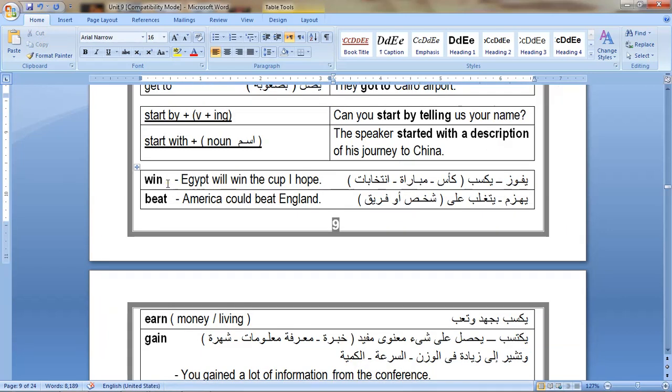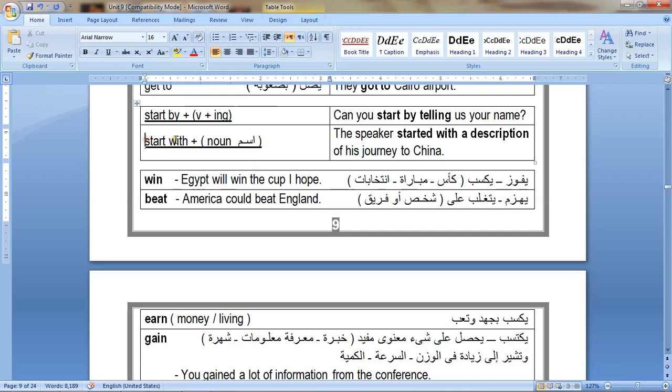Let's study another example: the difference between start by and start with. Start by is followed by a gerund, like this example. Can you start by telling us your name? Gerund here means verb, like tell, plus ing. So start by telling.